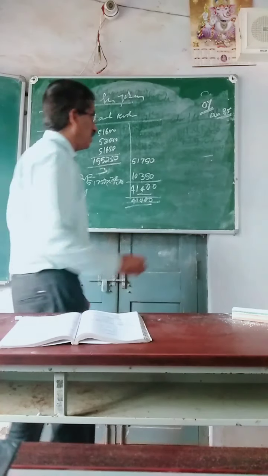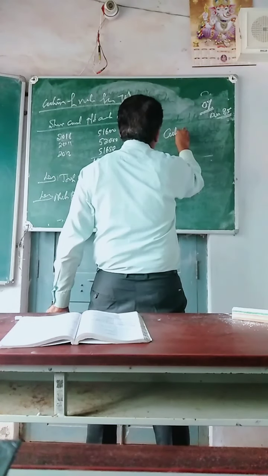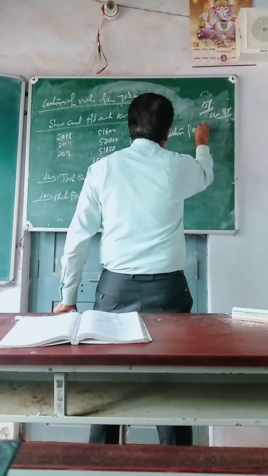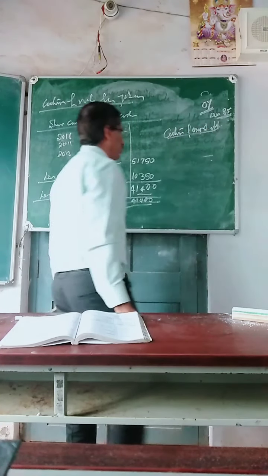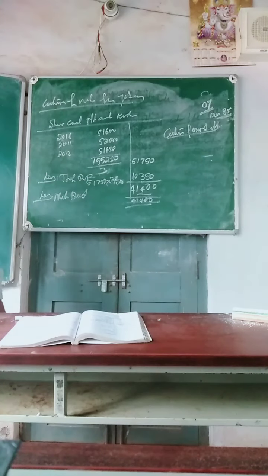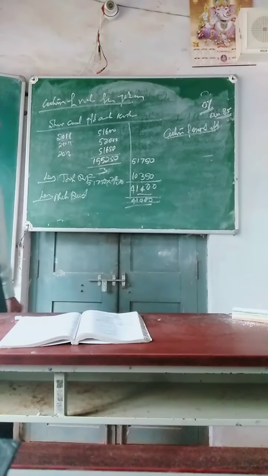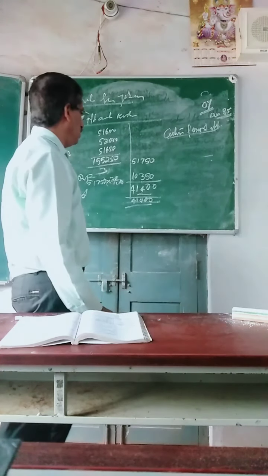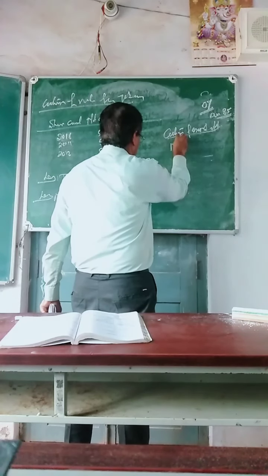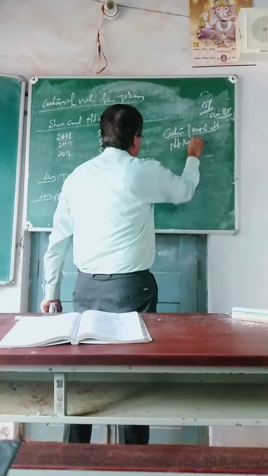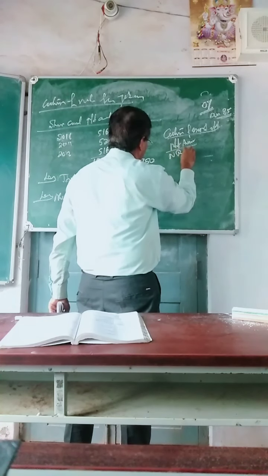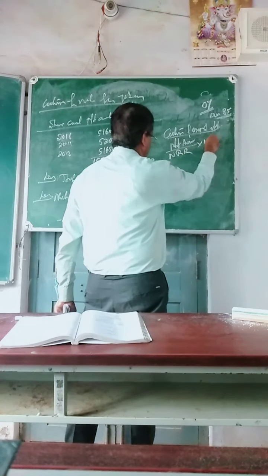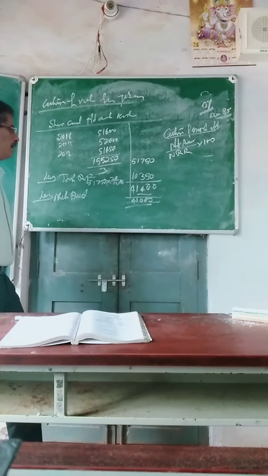Next step is calculation of expected profit. The formula is profit available divided by normal rate of return into 100.